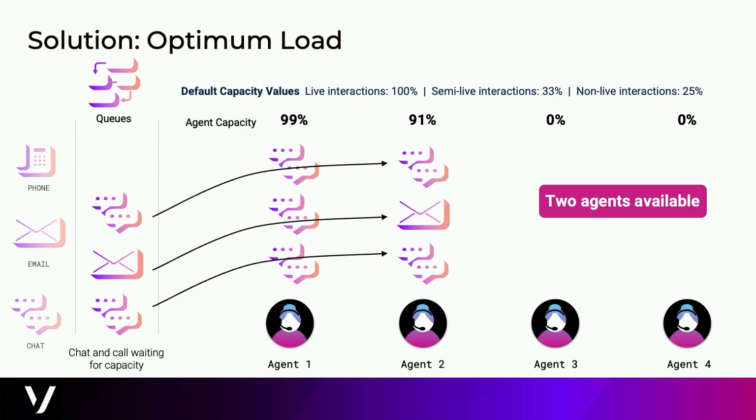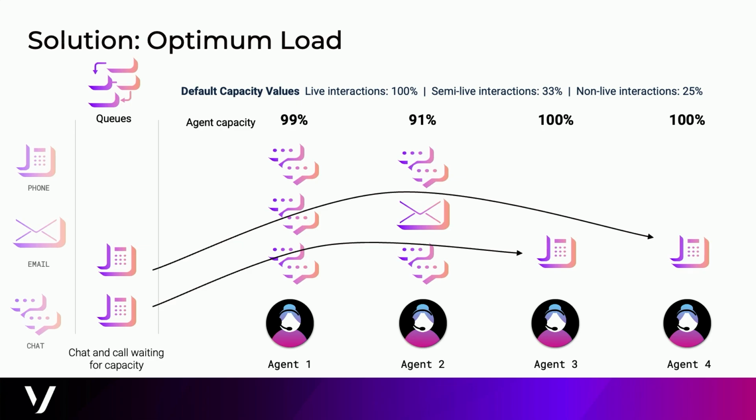Now in the next round, what happens is we get 2 voice calls coming in. In a previous round-robin mechanism, all of our agents would have been occupied because we would have given 1 chat to each agent.